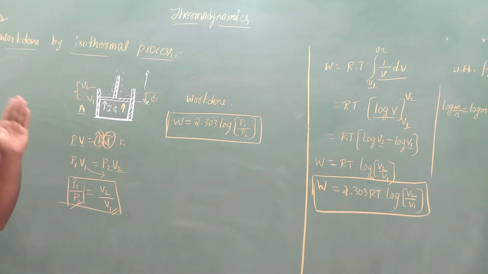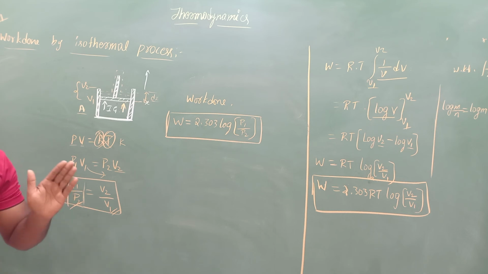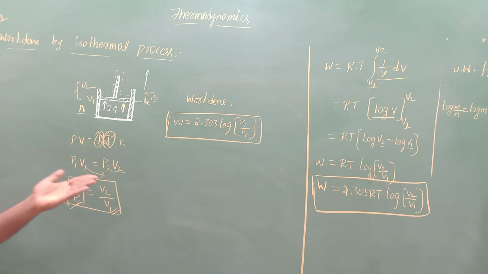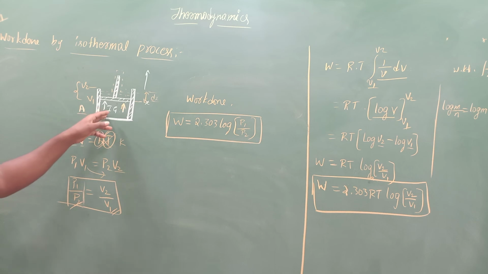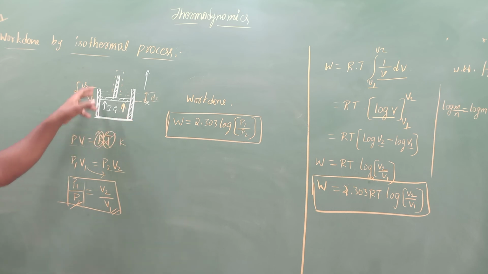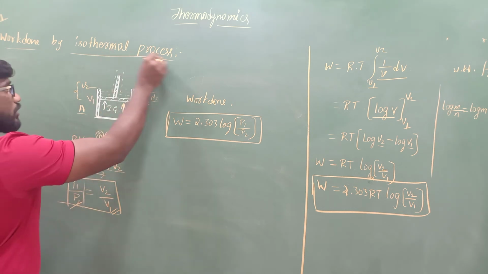The derivation is already given in your material. Just go through that, it's more than enough. Even I followed the same steps. Sometimes you have to write the explanation clearly, in your own words. It's very simple. Consider a cylinder having a perfectly conducting base and non-conducting walls. Why did we take it like that? Because here it is an isothermal process.